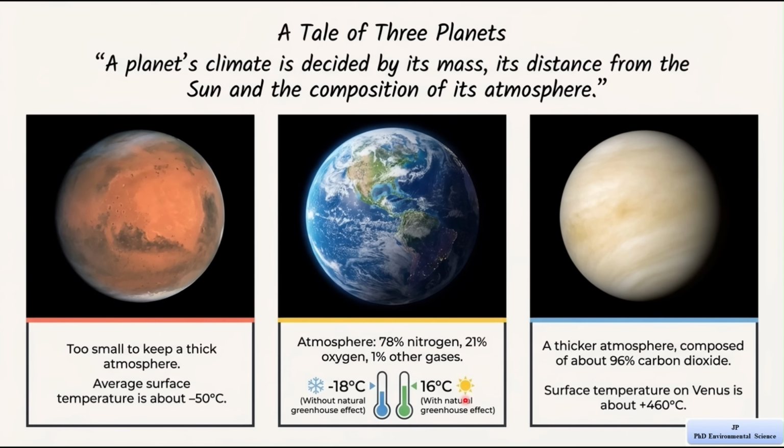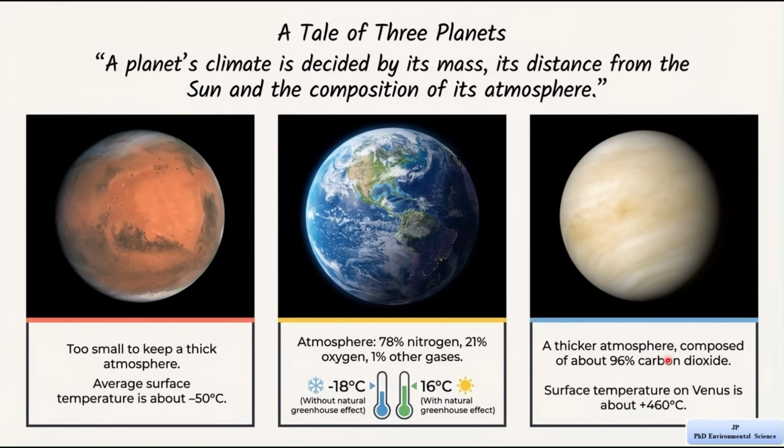Now let's look at Venus. Venus has a very thick atmosphere and most of it is made of carbon dioxide, about 96%. Carbon dioxide is a strong greenhouse gas, so it traps a lot of heat. Because of this thick atmosphere and strong greenhouse effect, heat cannot escape easily from Venus. As a result, the surface temperature of Venus becomes extremely high, about 460 degrees Celsius. This makes Venus much hotter than Earth, even though it is not the closest planet to the Sun.